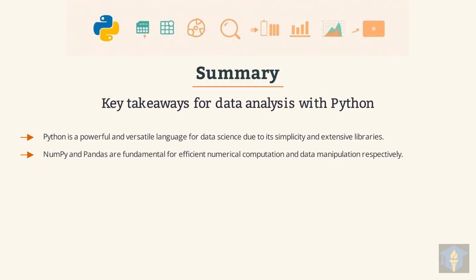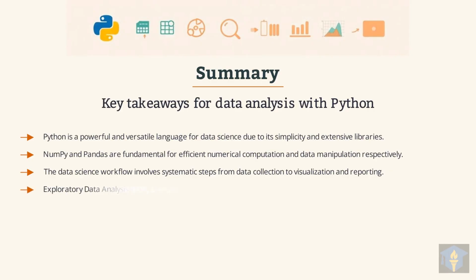NumPy and pandas are fundamental. NumPy for numerical computation and pandas for efficient data manipulation, making them indispensable tools. The data science workflow is a systematic process, moving from data collection all the way through visualization and reporting insights.